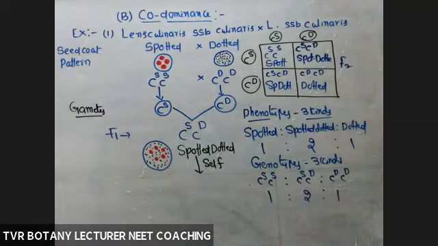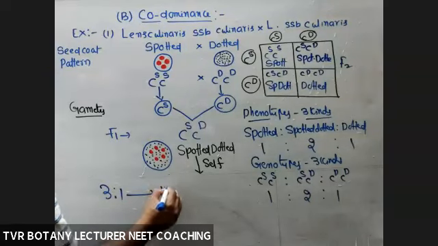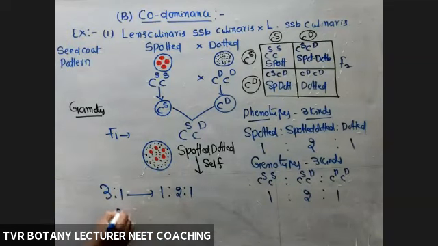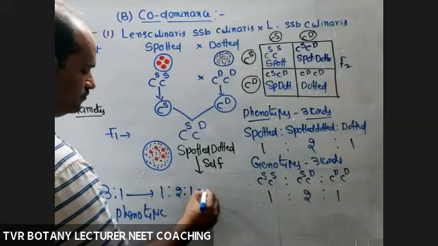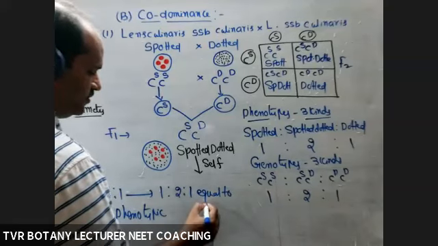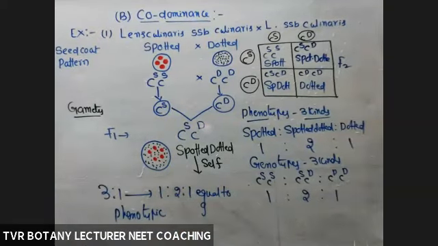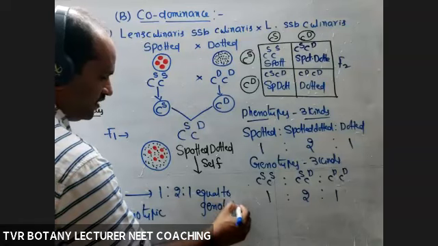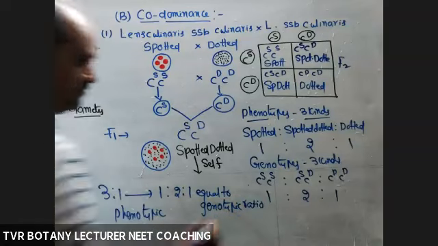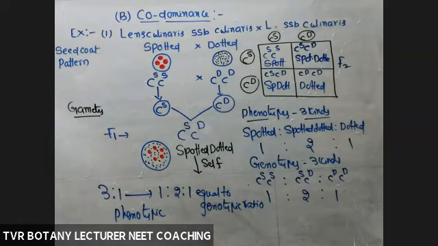Here also the phenotypic ratio 3:1 changed into 1:2:1. The phenotypic ratio is similar to, equal to, the genotypic ratio. Okay, right?